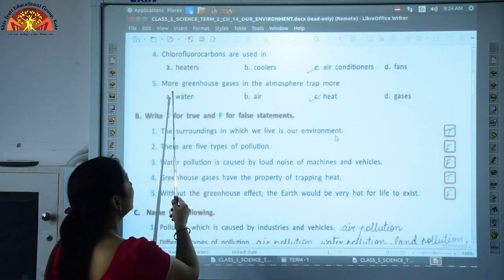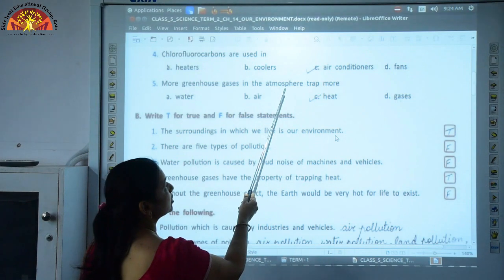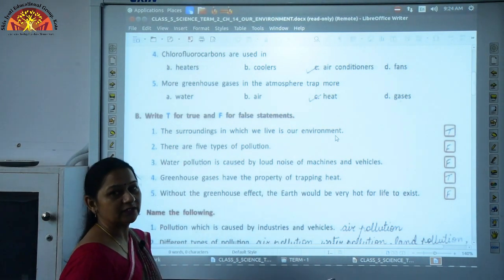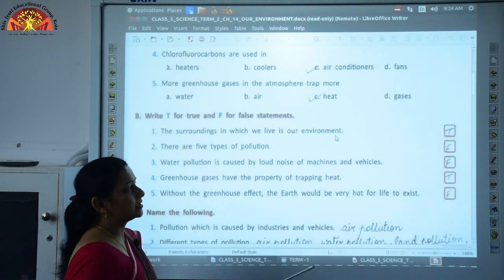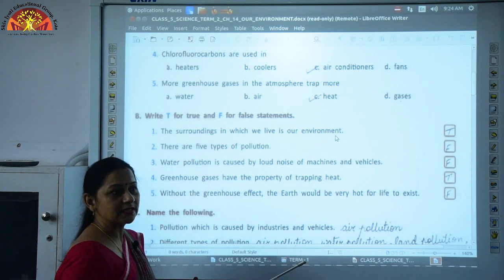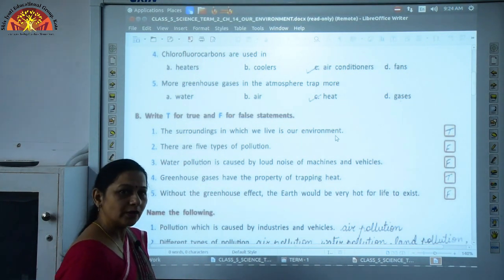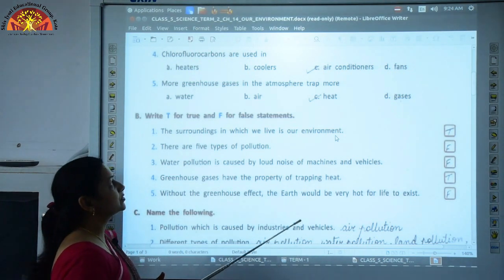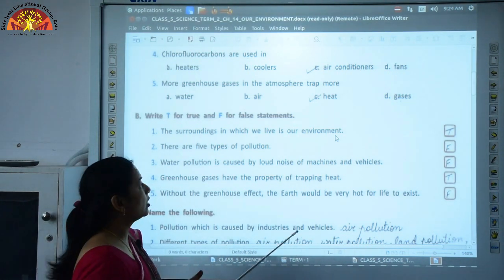Now, fifth one, more greenhouse gases in the atmosphere trap more heat. The greenhouse gases have the tendency of trapping heat, and so when their concentration increases, what will increase? More heat will be trapped. So, our atmosphere will become hotter.